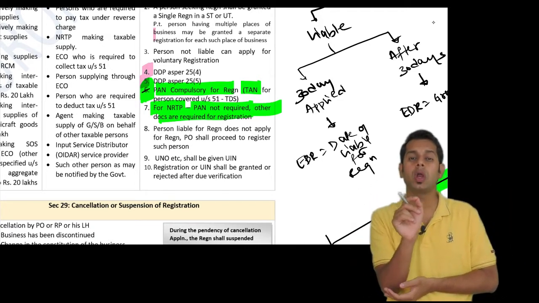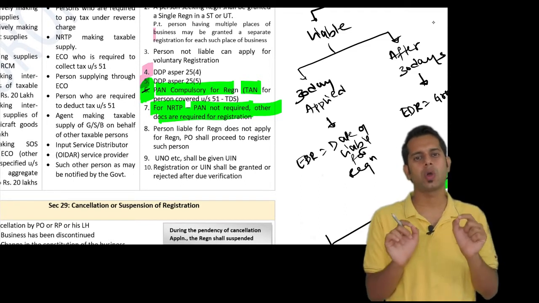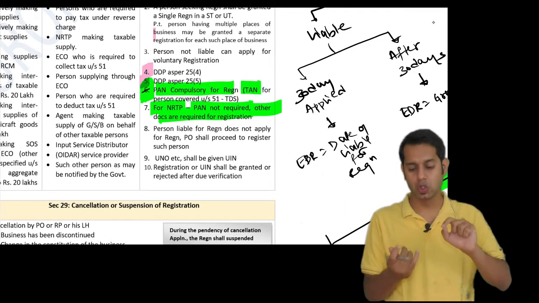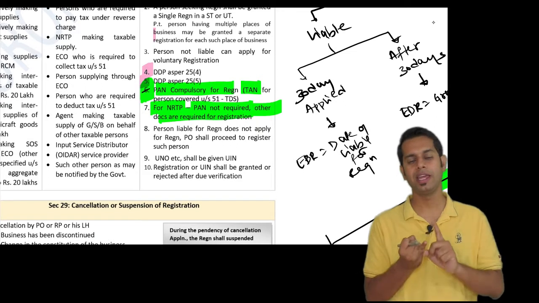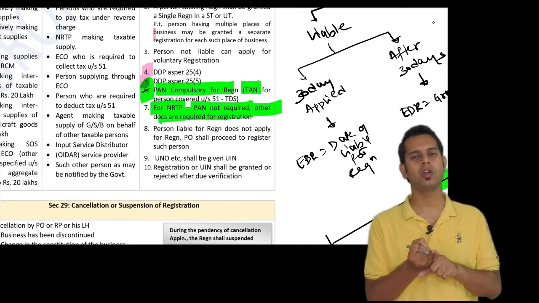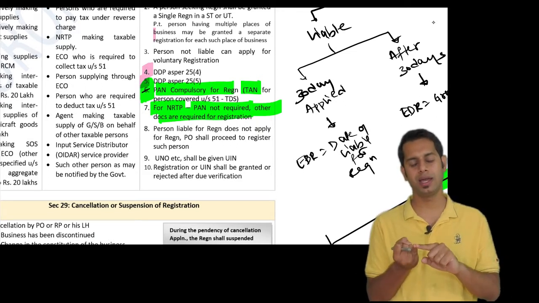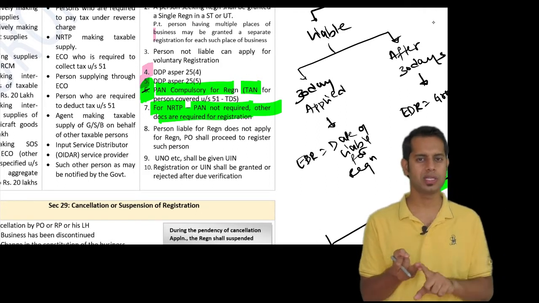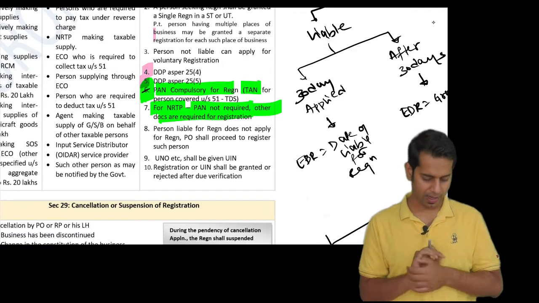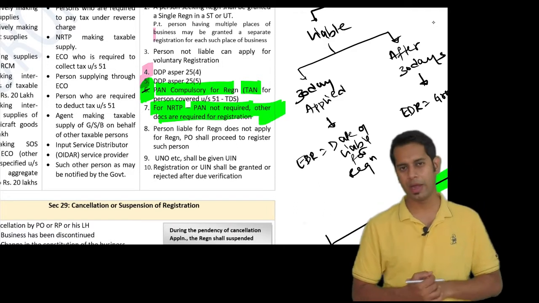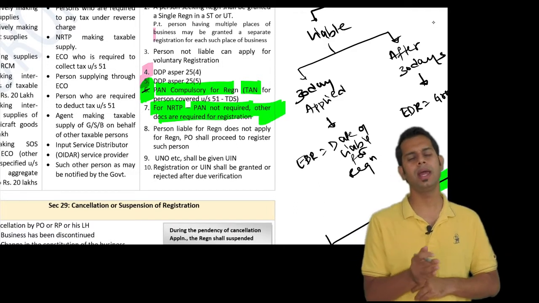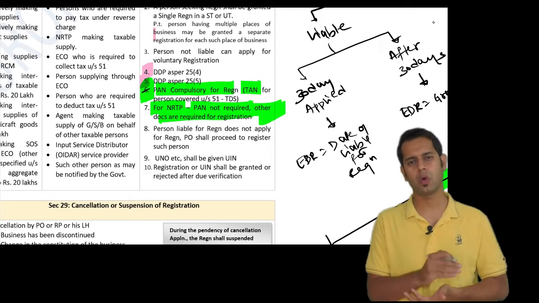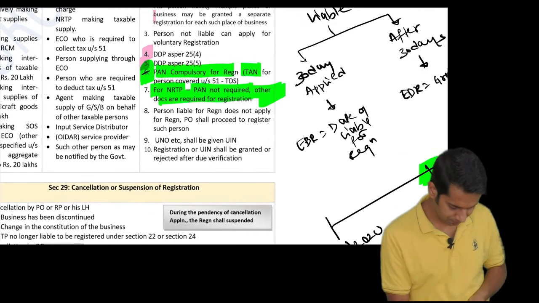That person should be a resident of India, and should have a valid PAN. These are the other documents required by a non-resident taxable person for obtaining registration under GST.